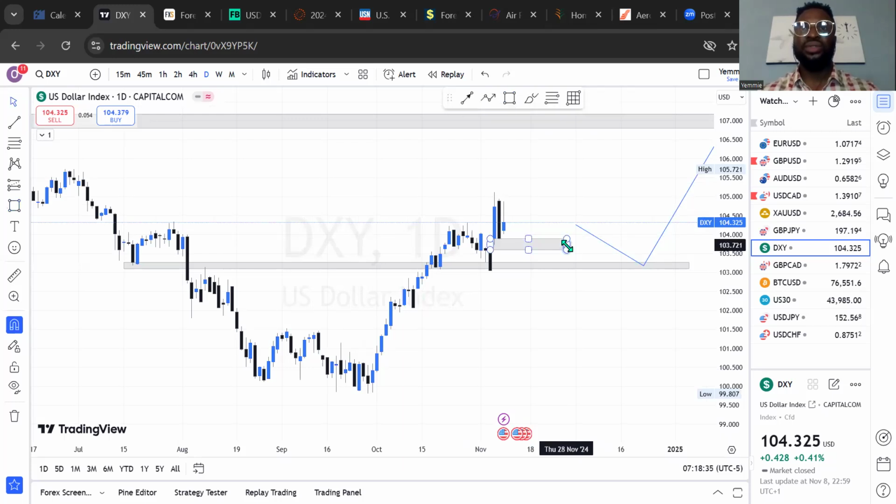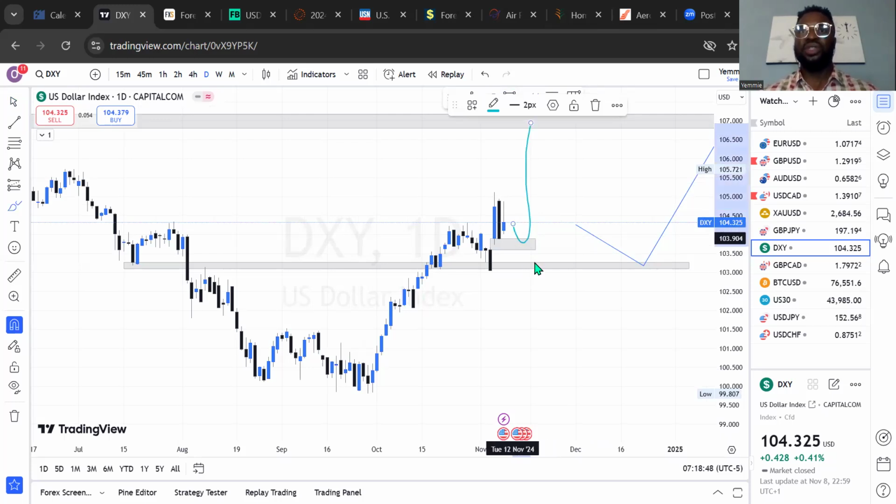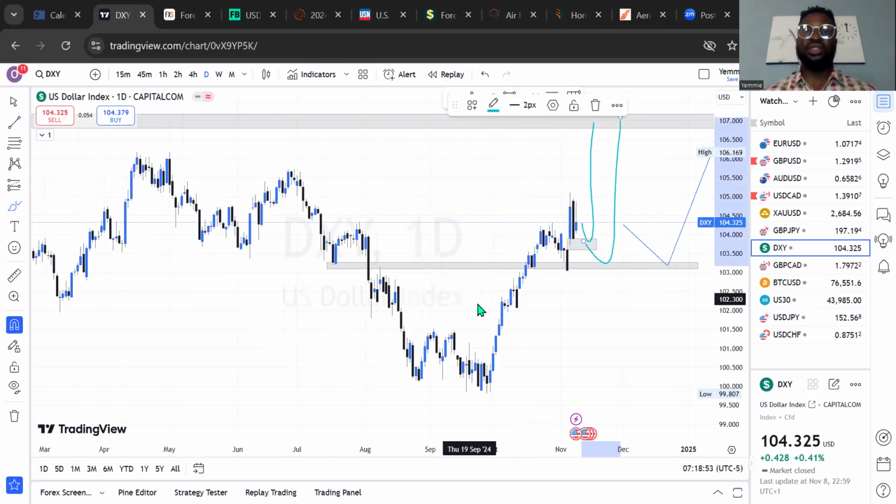This has shown us imbalance in this market. So ideally, it is still very, very reasonable. We can expect this to come back to this price level before we expect more buy. Or at the same time, it can come to this price level before we expect more buy on DXY. So this is the outlook I have on DXY on the daily time frame.